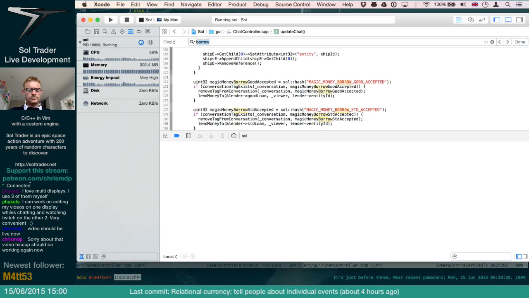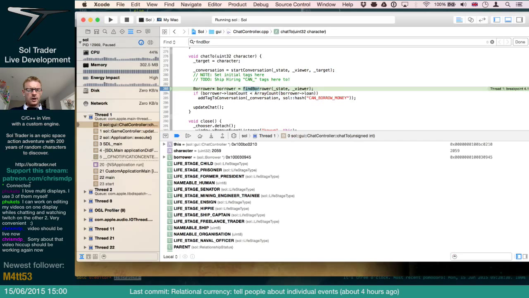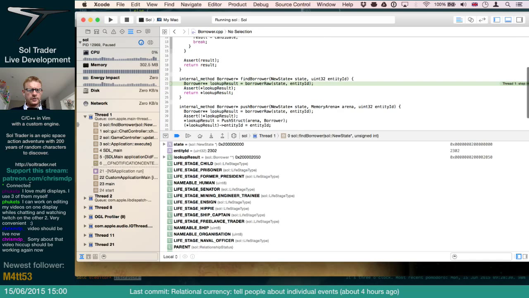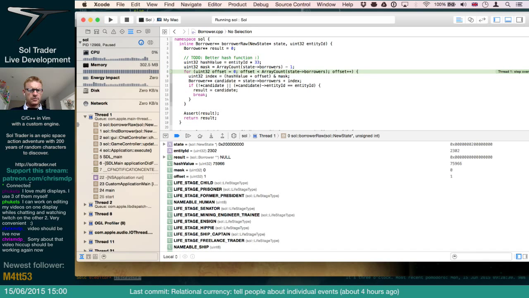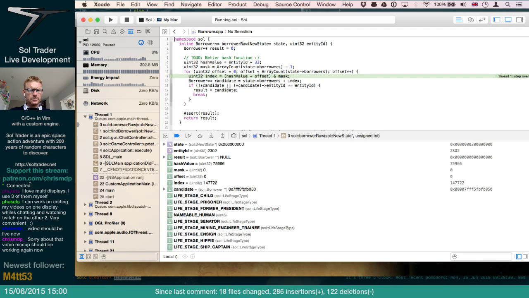And start a new conversation. Go. Okay. Find borrower. Borrower raw. There's our hash value. The mask should be, the mask is 0. So the index, in theory, should just be 0. Which it is. Okay. As long as that's not doing something weird, like dividing by 0.